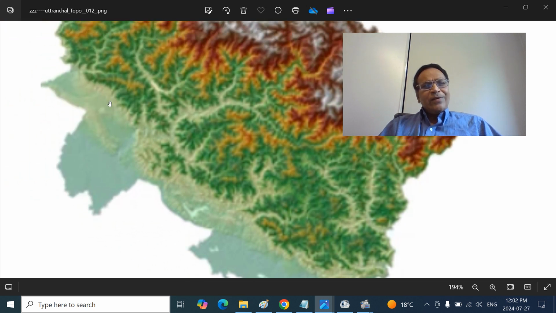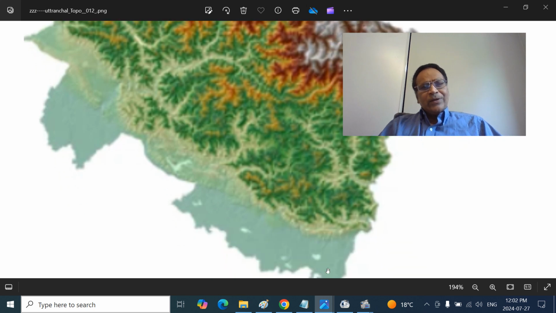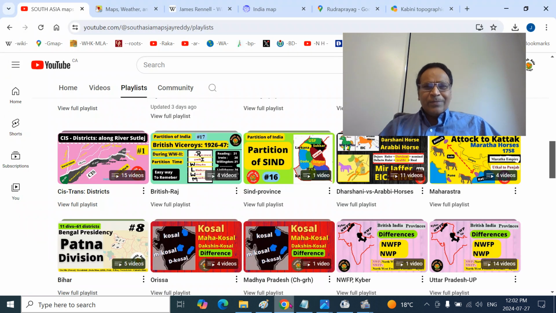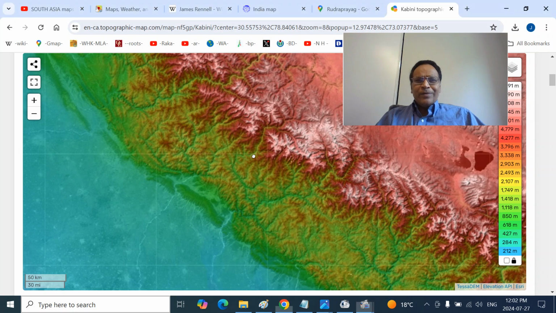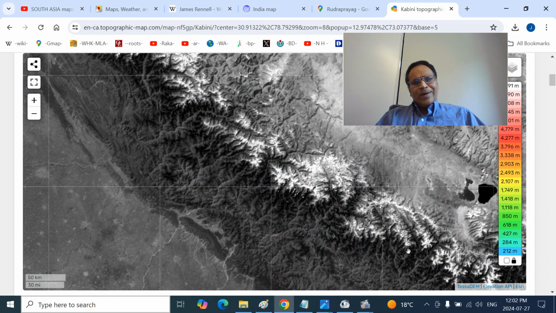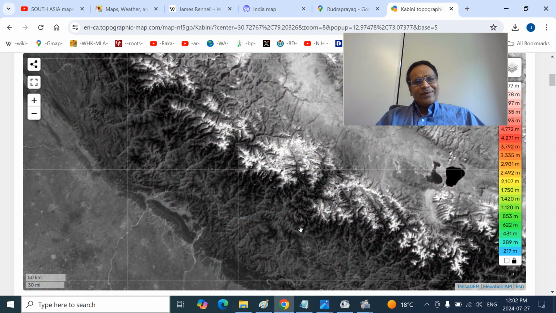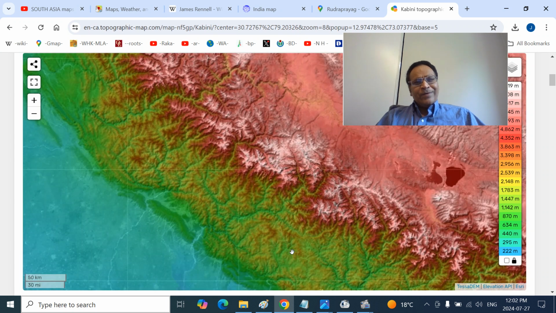Then you can see this is the Shivalik mountain ranges, Dun Valley. This is the Terai region, this is the Babar region, and this is the Hardwar region. So we covered them, and now we look at this same thing from a different perspective. Always remember your landmark. Your landmark is always the Dehradun Valley or Dun Valley.